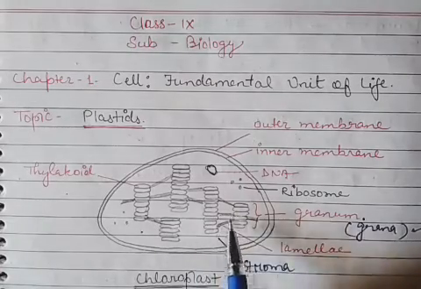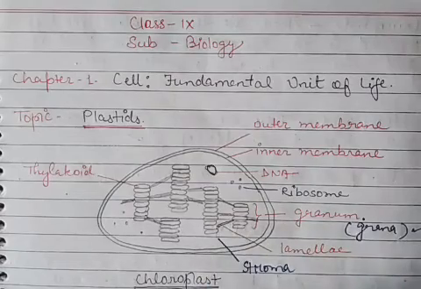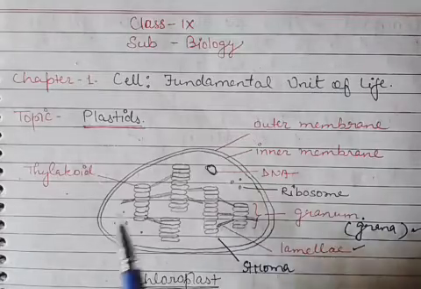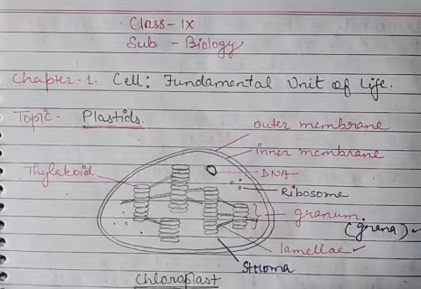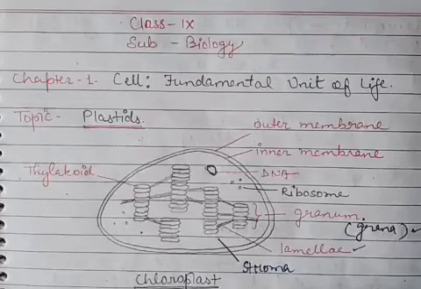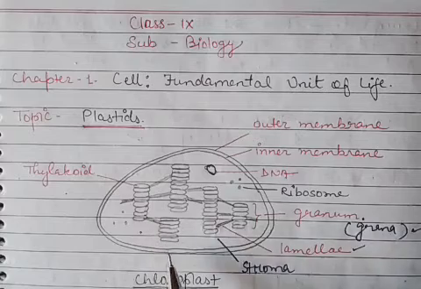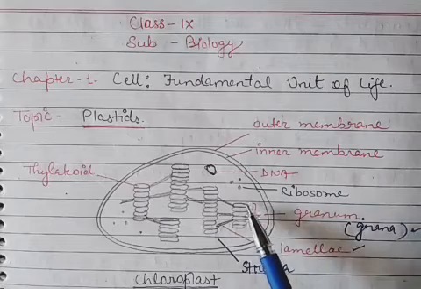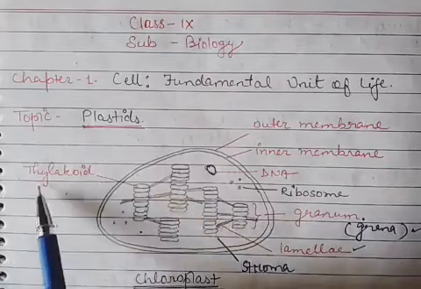And these grana are connected with the membranous structure, and that structure is known as lamellae. Okay, so there is a system of membrane found inside the cavity of the plastid, actually in the cavity of chloroplast, because here we are talking about the chloroplast. So the cavity of the chloroplast having a membranous system, that system is known as grana, and each granum is made up of membranous coin-like structure, and that one coin is known as thylakoid.